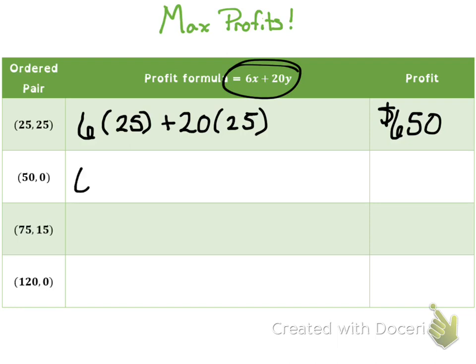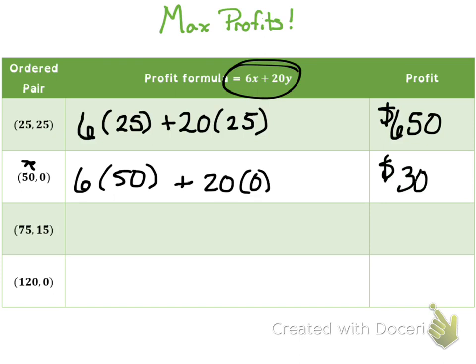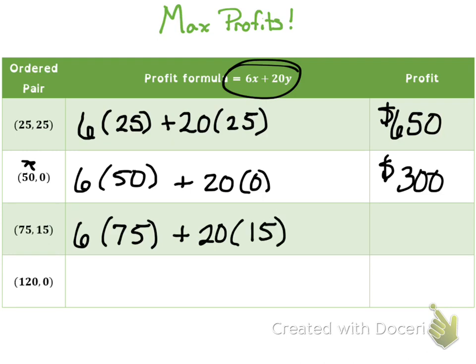On the next one, I do 6 times 50, because that's the x value, plus 20 times 0. And 6 times 50 is 300. And then we're going to do the next one, where we're going to do 6 times 75 plus 20 times 15.